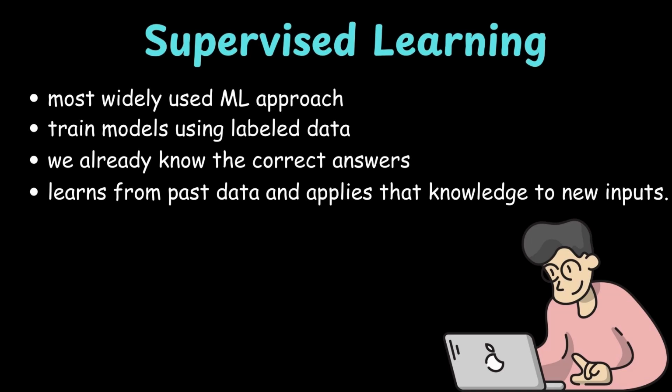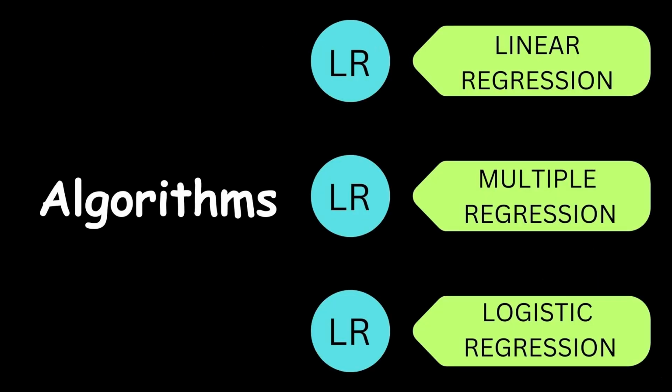The common algorithms used here are linear regression, which is used for price prediction, for example real estate and stock prices. Then we have decision trees, which are used in medical diagnosis. Then we have neural networks, which are powering deep learning and the AI models. These are some of the algorithms which we will implement in the upcoming series.